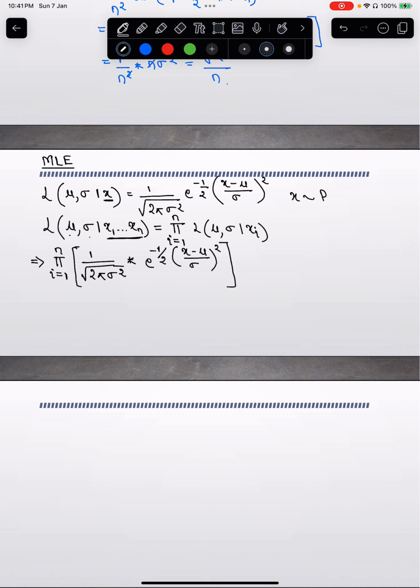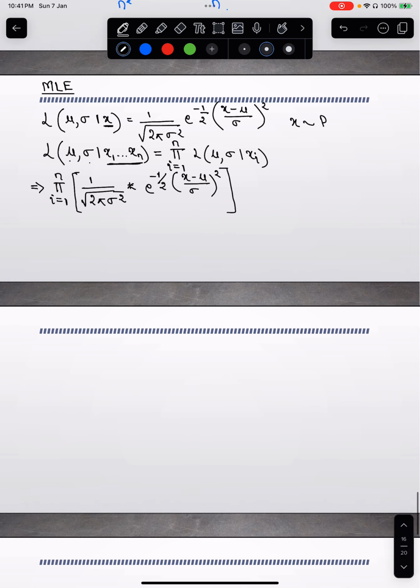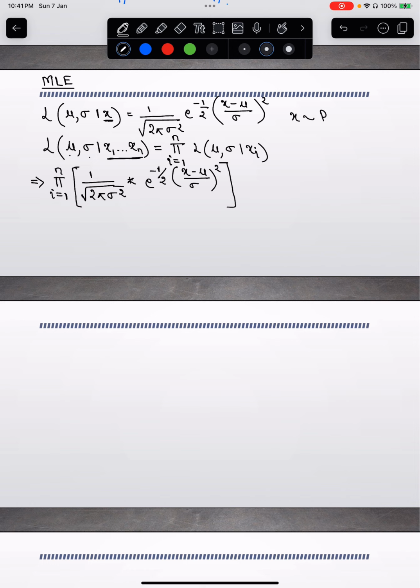Now there is one thing you can do here: the function L as well as its log both maximize at the same point. So I can take the log likelihood of this function L, and the product now converts into a summation.